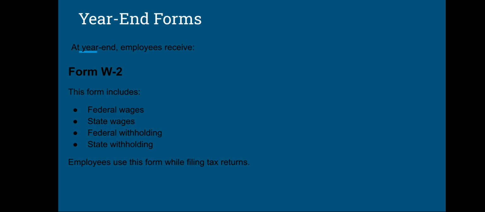Year-end forms. At year end, employees receive Form W-2 from the employer as their income proof. This form includes federal wages, federal withholding and state withholding. Employees use this form while filing their tax return at year end.